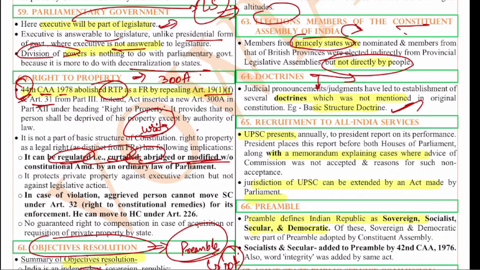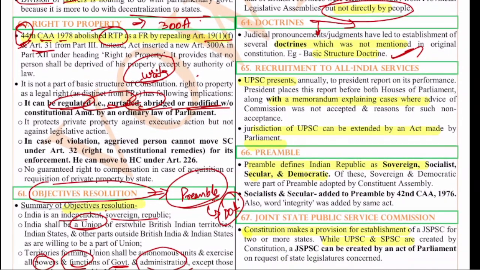The next question, the 65th question, is on the recruitment to the All India Services. So how is it done? It is done by the UPSC. The recruitment to All India Services is done by UPSC annually. It is actually nothing but the government recruitment being done by the Union Public Service Commission. The Union Public Service Commission will just give recommendations to the government with regard to appointment, and it is the DOPT which will appoint the candidates.